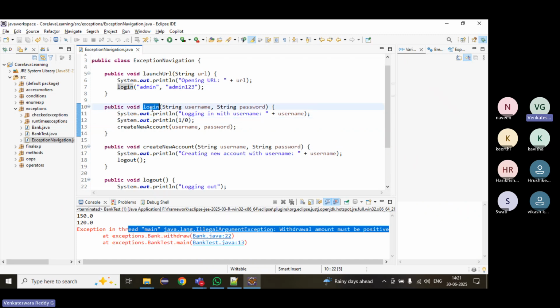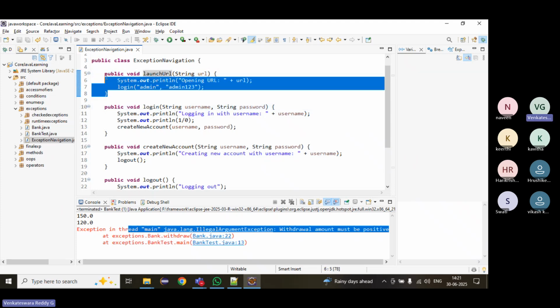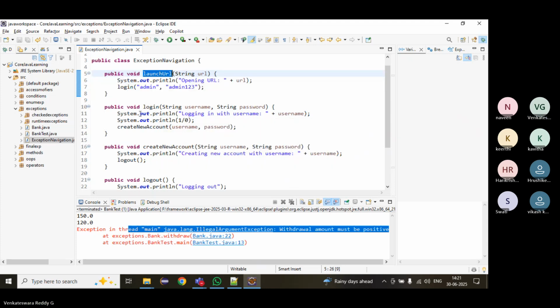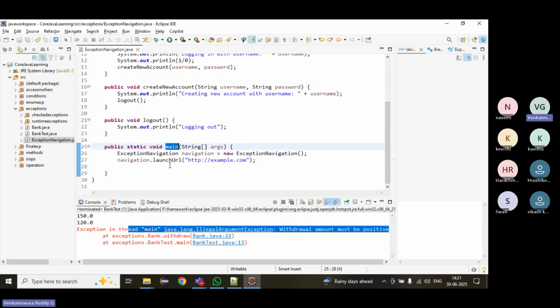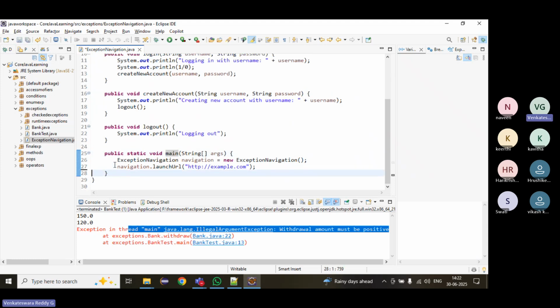Now who called the login method? Launch URL. It will go there and verify again, is there any try catch? There is no try catch. Then who called launch URL? The main method. It will verify, is there any try catch?